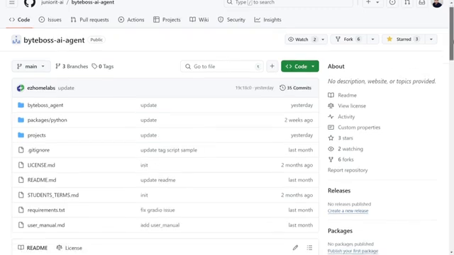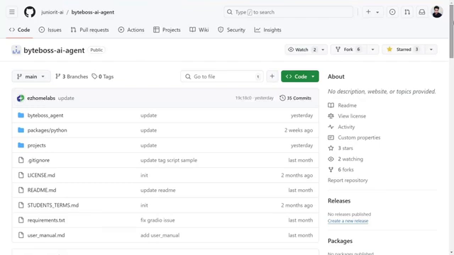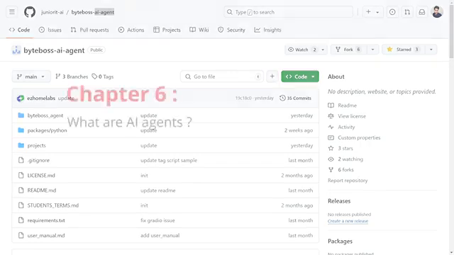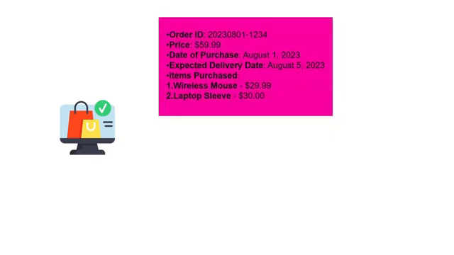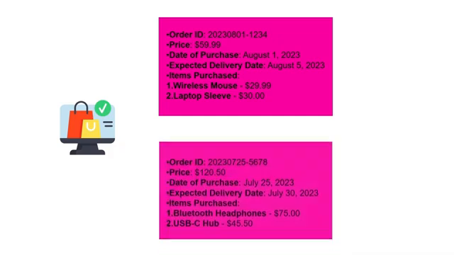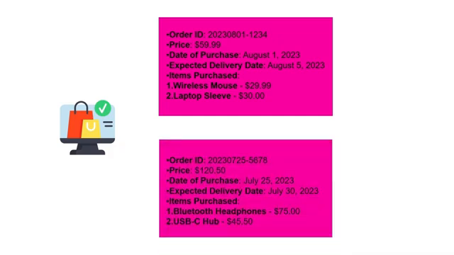But the first question is, what's an AI agent? Now let's learn about AI agents using an example. Imagine you frequently order items online. Each order includes details like price, date of purchase, expected delivery details, and the item purchased. So these are all your order IDs or the order details. Now